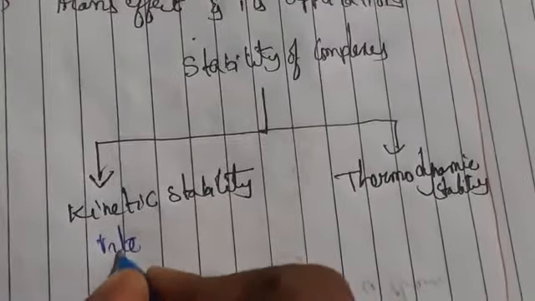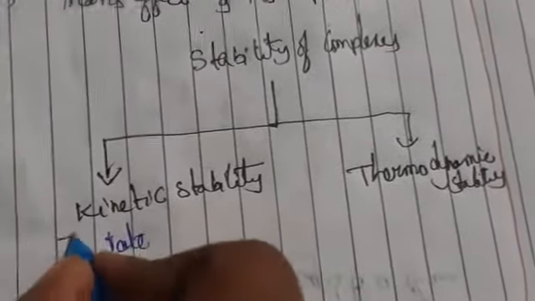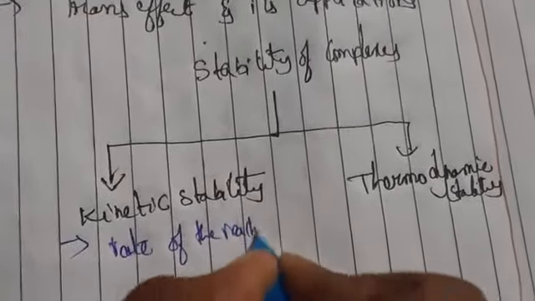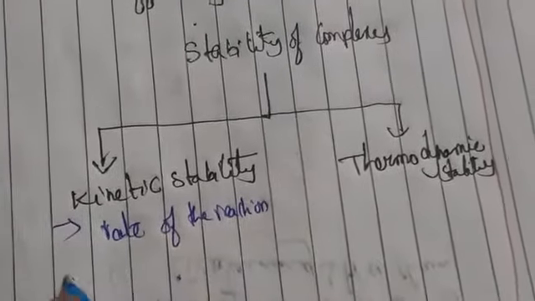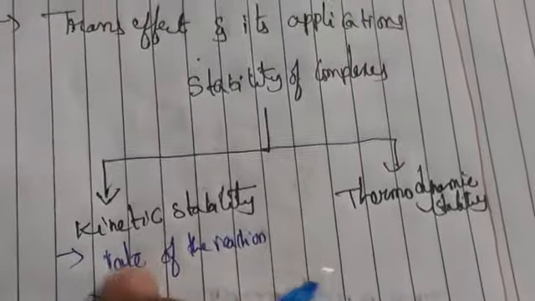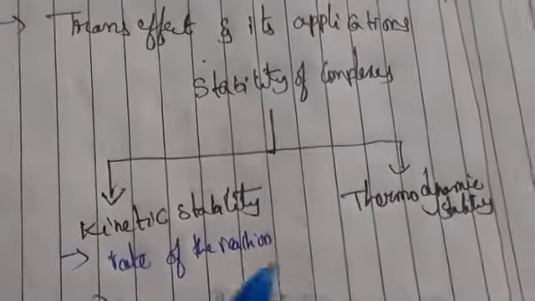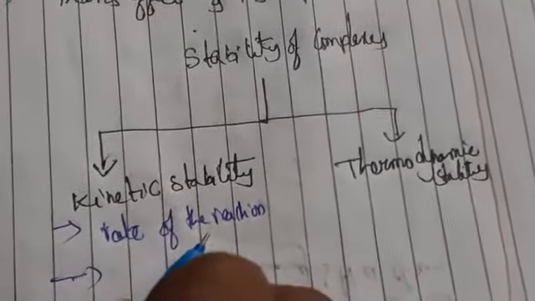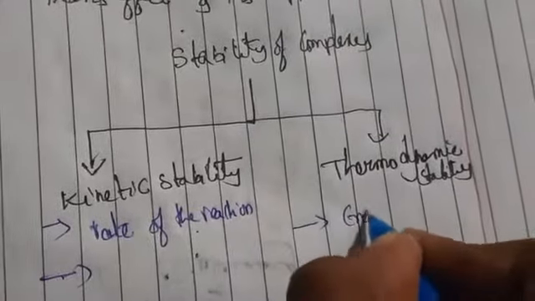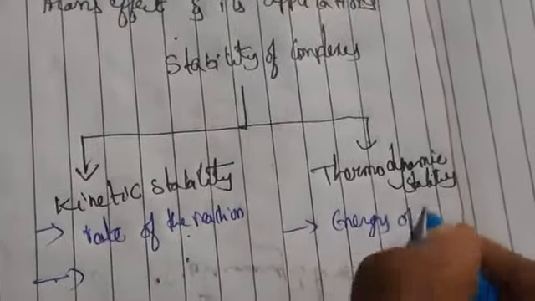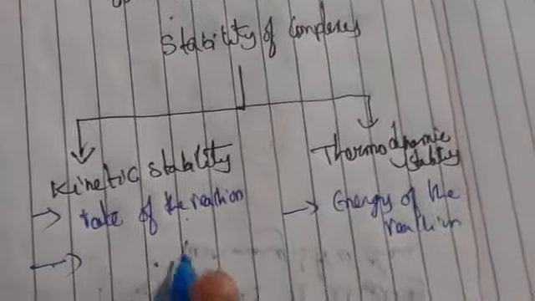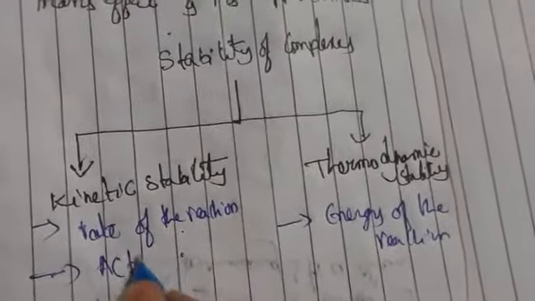It deals with what here? Kinetic stability, the rate of the reaction. Whenever we take any reaction, any complex or any ligands, how much rate are we going to calculate? So the rate of the reaction deals with the energy of the reaction, meaning here we can speak about activation energy.